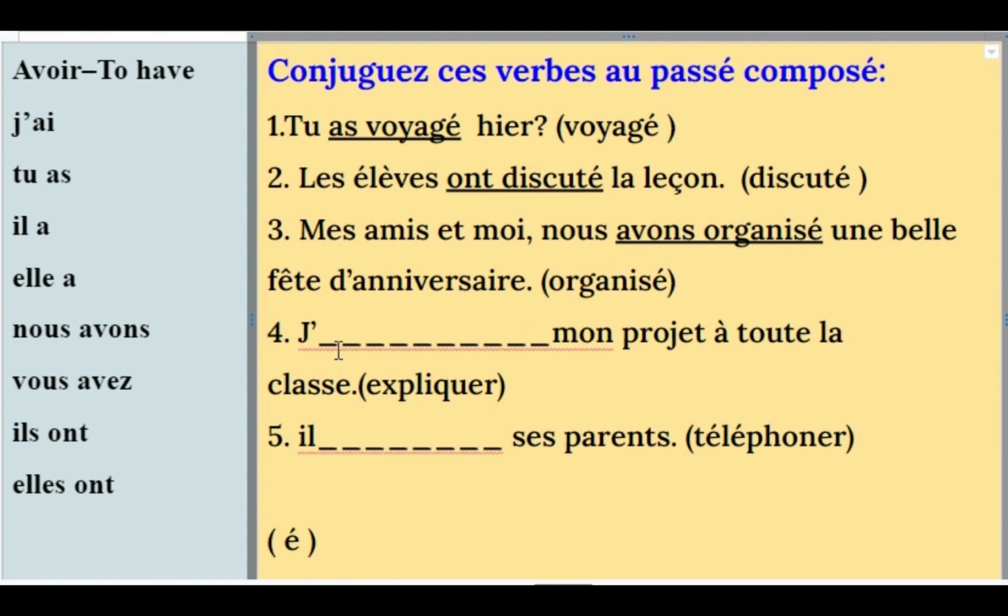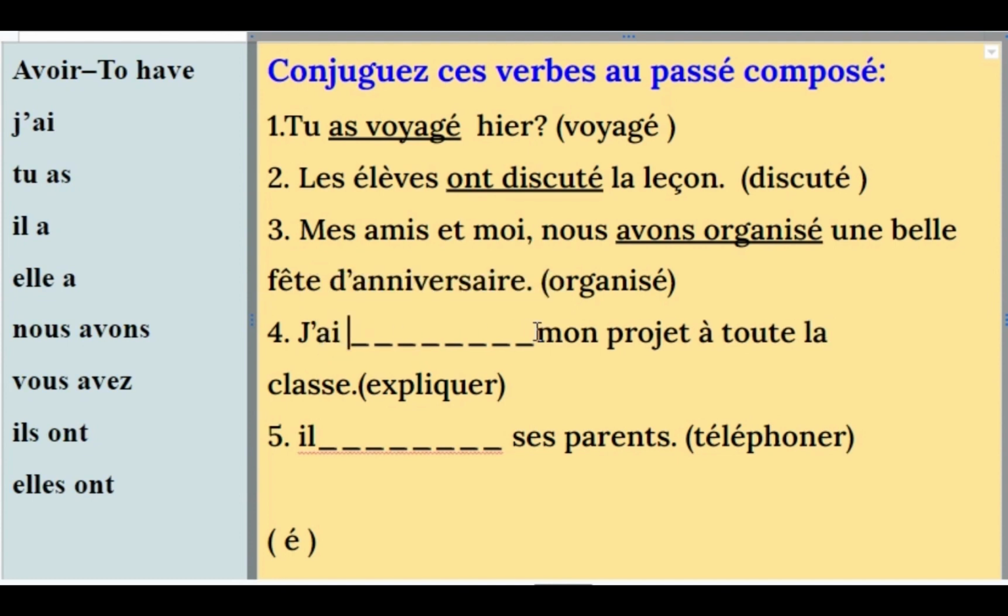So the fourth question here is je. We have first person pronoun here. Mon projet à toute la classe. In the bracket we have expliquer. It means I have explained my project to all the class. So we should have j'ai.